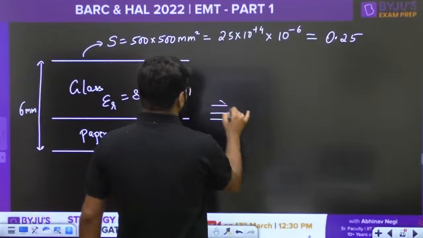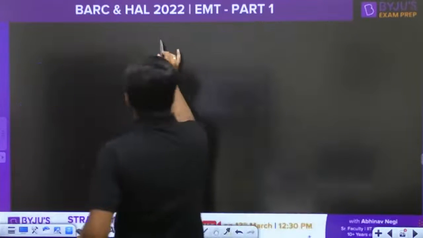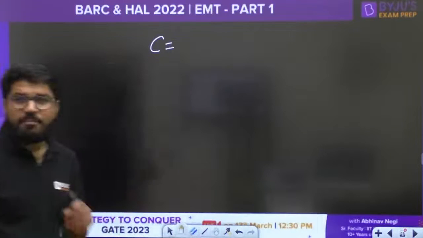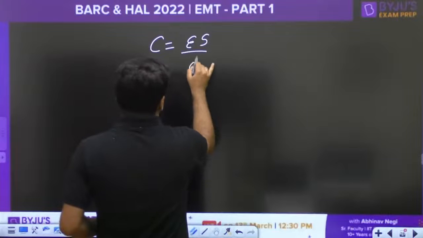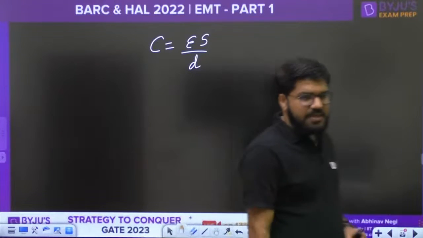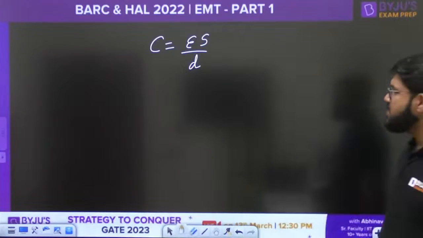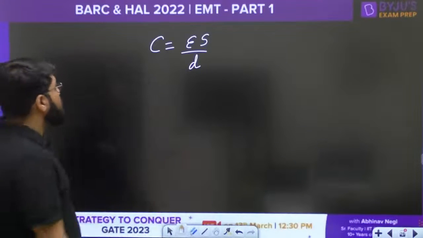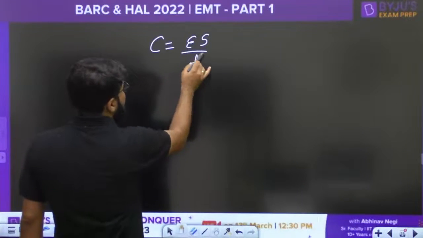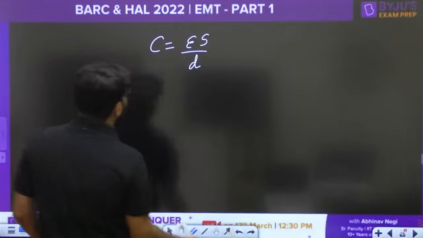So what is the equivalent diagram? We know that the parallel plate capacitance is given by the formula epsilon S divided by d, right? Because of the different permittivities and different plate separation, you have different capacitance.